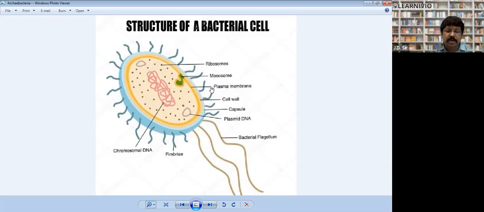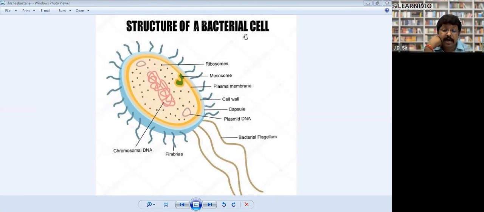Mesosomes are those structures which help in production of energy. Why? Bacteria do not have mitochondria. Do you know the mitochondria? It's a part in the cell, and it helps to give energy. So we call that the powerhouse of the cell.